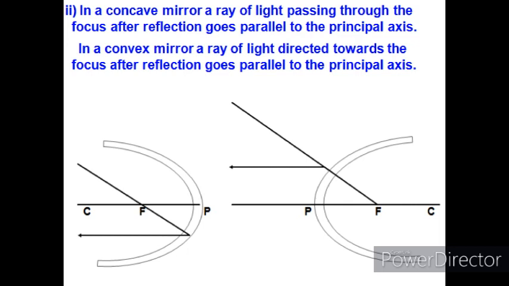Whereas in the second ray rule, we are saying that when light is incident from the focus, it always reflects parallel to the principal axis. The rest, the nature of the mirrors, will remain the same. That is, concave has converging nature and convex has diverging nature.